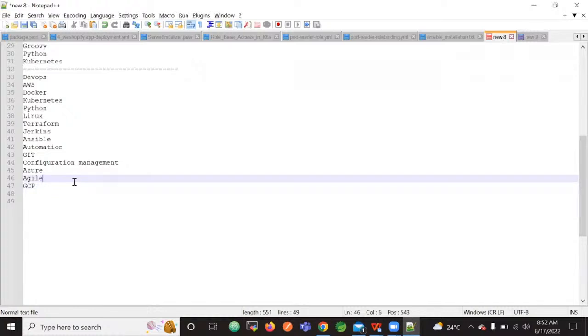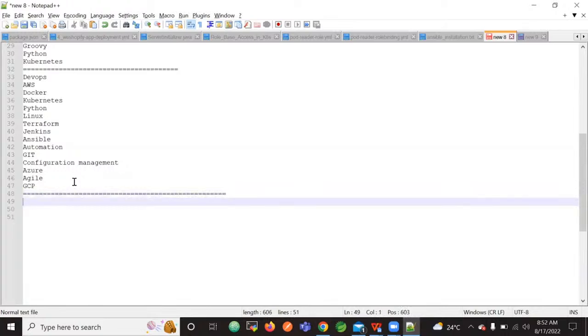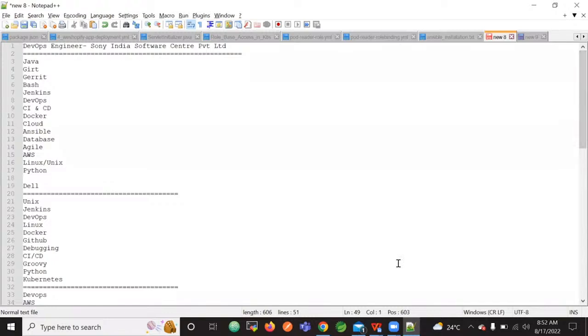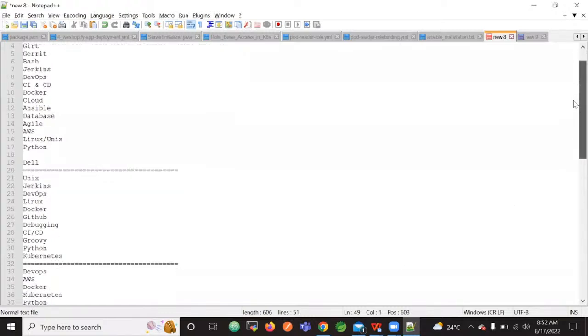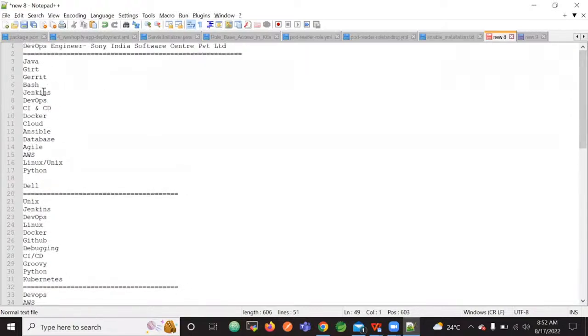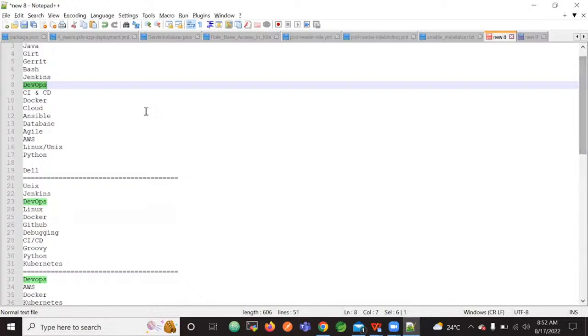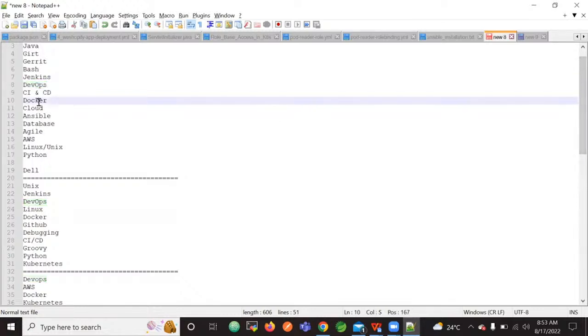Now, can you guys observe, or can you help me write the common skill set they are expecting? By looking at this, can you help me? What is the common skill set they are looking for? Docker. Okay. Jenkins. Yeah, Jenkins. If you can see, Jenkins is in all. Then DevOps concepts. Linux, yes. Kubernetes. Docker. Right? So Docker, Kubernetes, CI/CD.